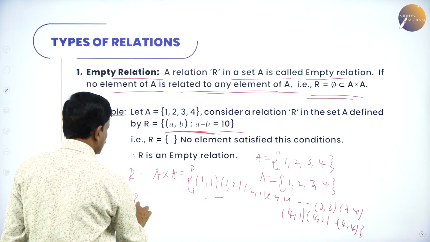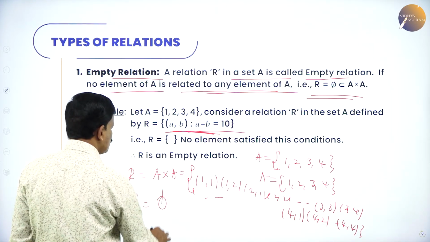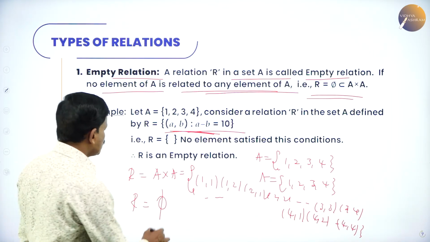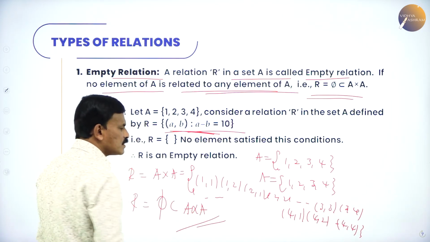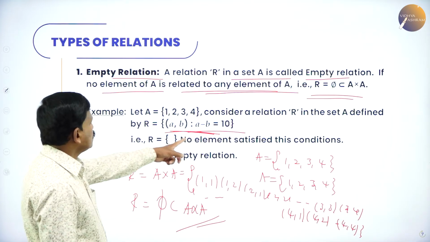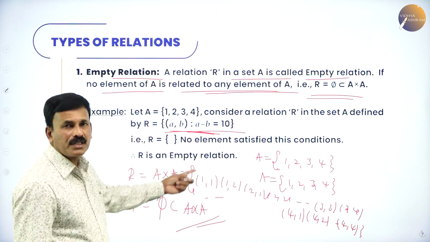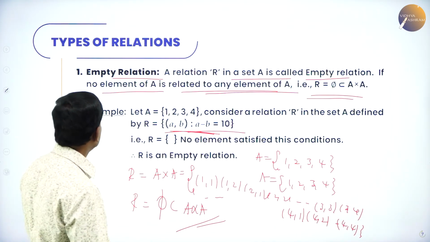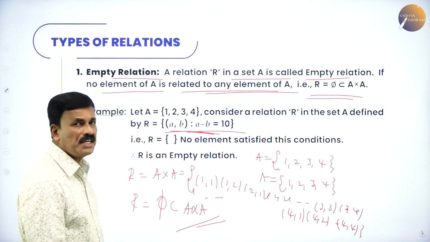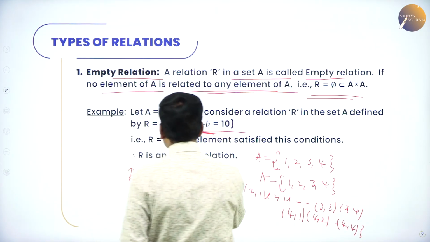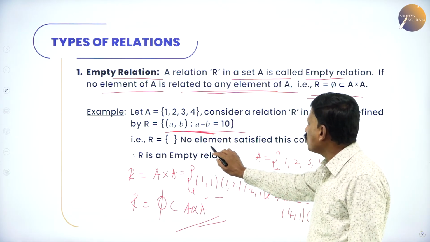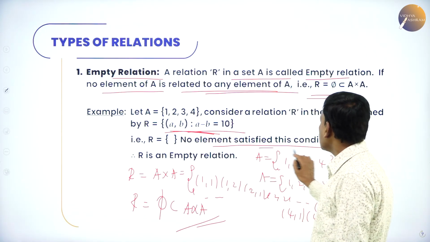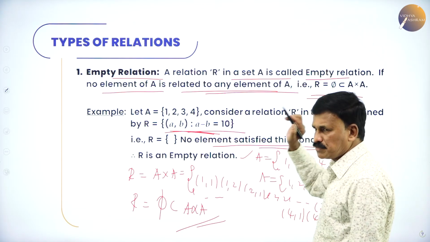That means R is a null set, which is an empty set, and it is also a subset of A cross A. So this is the example for a null relation, that is an empty relation or void relation, because no element satisfies this condition.